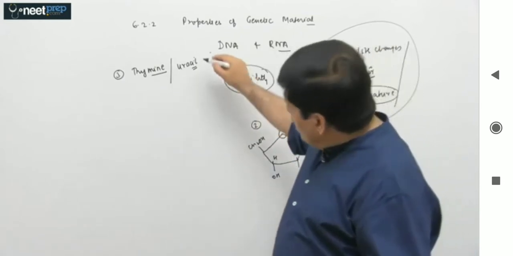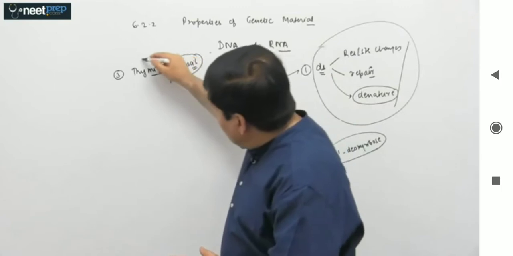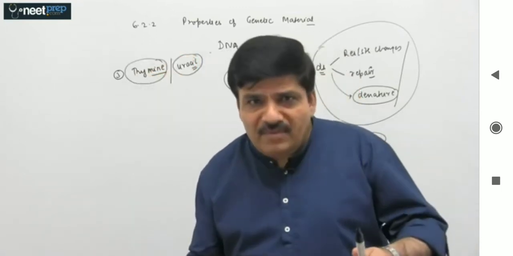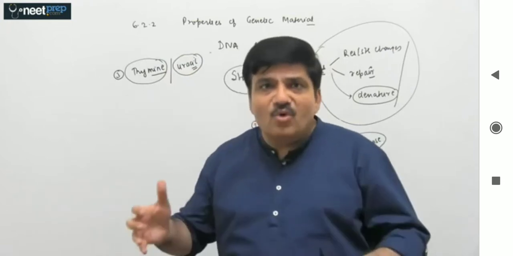Now uracil in RNA makes it more labile, less stable, and thymine in DNA makes DNA more stable. So presence of thymine instead of uracil makes DNA more stable.